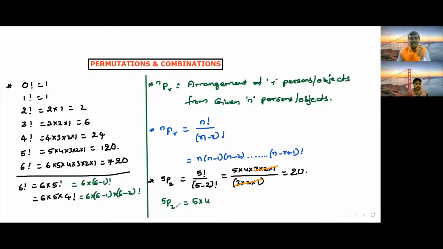5p2: once check the r value. R value is 2, which means write 2 numbers in descending order, subtracting 1 each time. Like 5 into 4 into 3 into 2, like this. How many numbers? 2 numbers. Here the r value is 2, so we take only 2 numbers: 5 into 4, that's it. 5 into 4 is equal to 20.